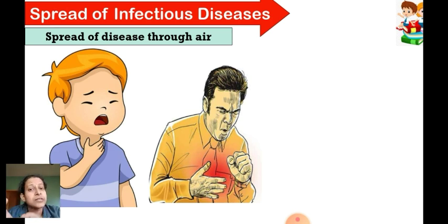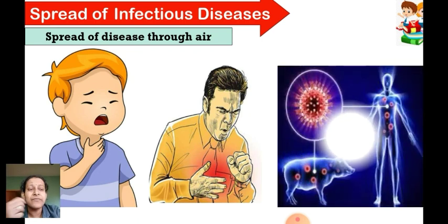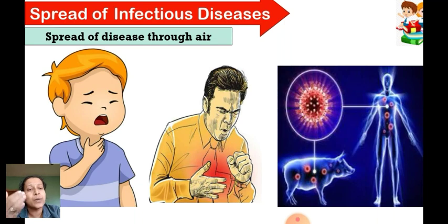Tuberculosis is also a disease which spreads through air, because when the person coughs, the bacterium called Mycobacterium tuberculosis can spread in the air through saliva droplets. Fine, so these are some of the examples. Then even swine flu: swine is infected with the influenza virus, that is the H1N1 virus.